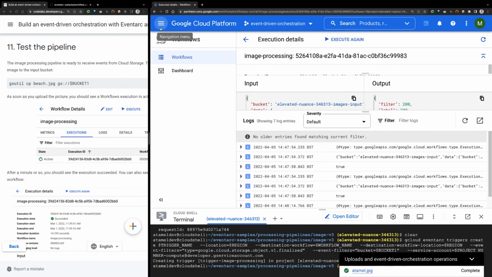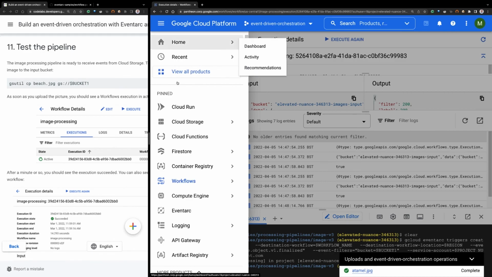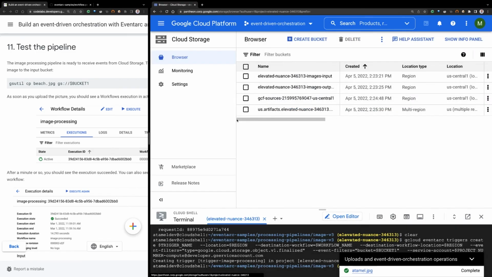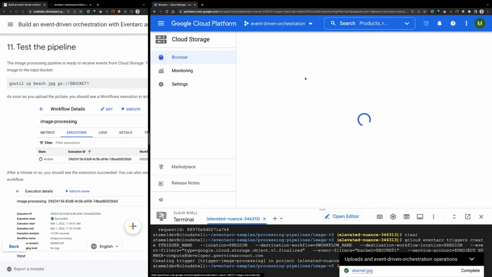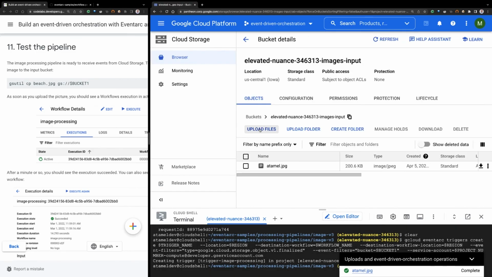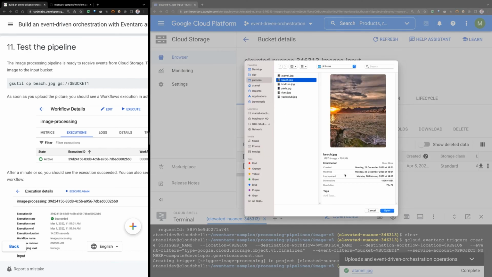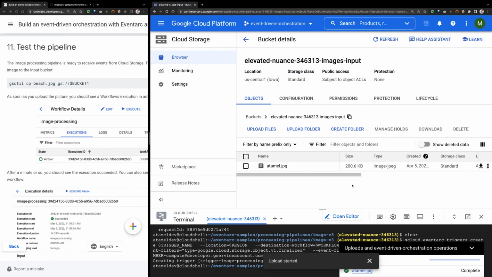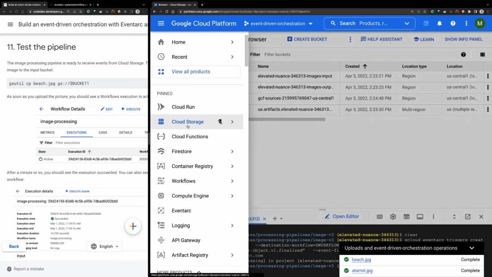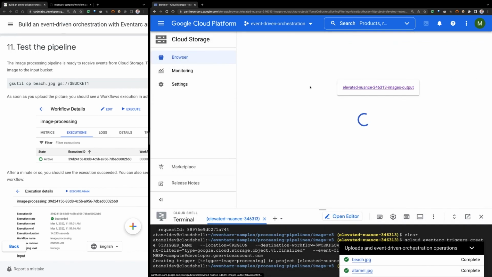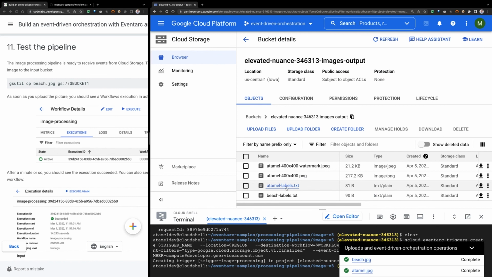Let's do one more image just for the fun of it. Let's upload a beach, a more interesting picture with sunshine and things. So let's upload that, and this will trigger as well. And then just to check that things are working, if we go to this output bucket, you see that we have 3 different files for the first image, Atamel. So this was my image.